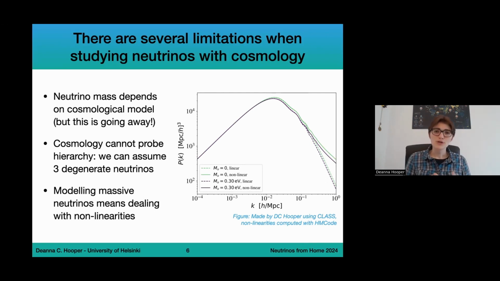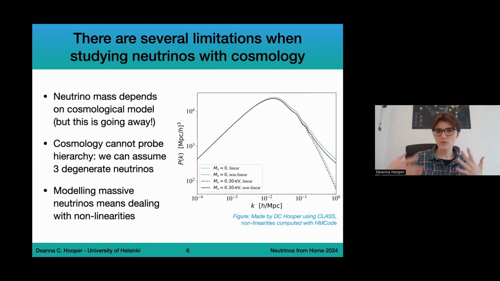Another point is that cosmology cannot probe the overall hierarchy. So the cosmological probes I'm going to talk about are insensitive to whether we have normal hierarchy or inverted hierarchy. On the other hand, this is a good thing because it means we can treat the neutrinos as 3 degenerate components. So we can treat the neutrinos as having the same mass. In terms of cosmology, the overall impact is really just on the total sum of neutrino masses, not the individual masses.